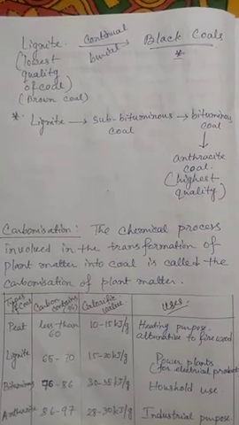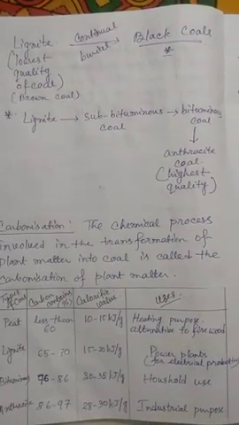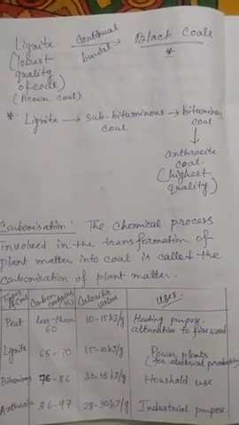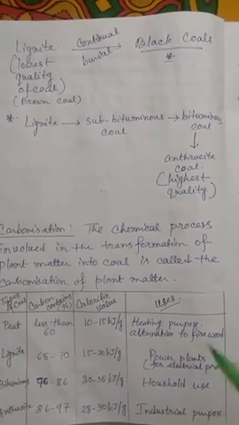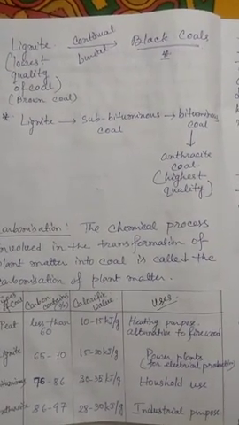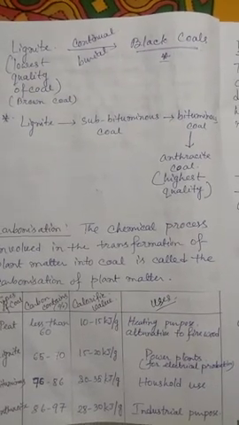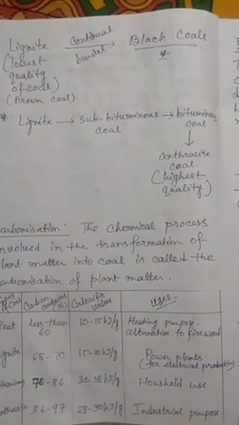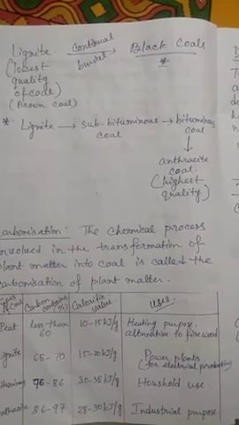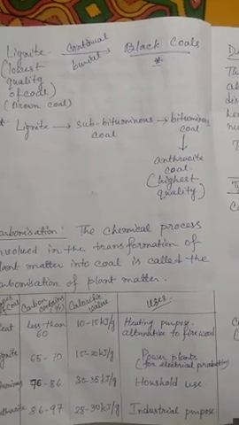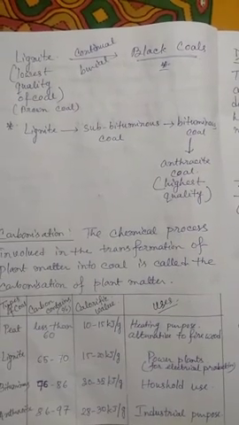Now, after continual burial of the lignite, we get our desirable black coals. What are the black coals? The sub-bituminous coal, bituminous coal and the anthracite coal are collectively known as black coal. Why? Because they are black in color. Now the moisture is gradually going, and it is becoming very hot, porous, and the calorific value also increases.